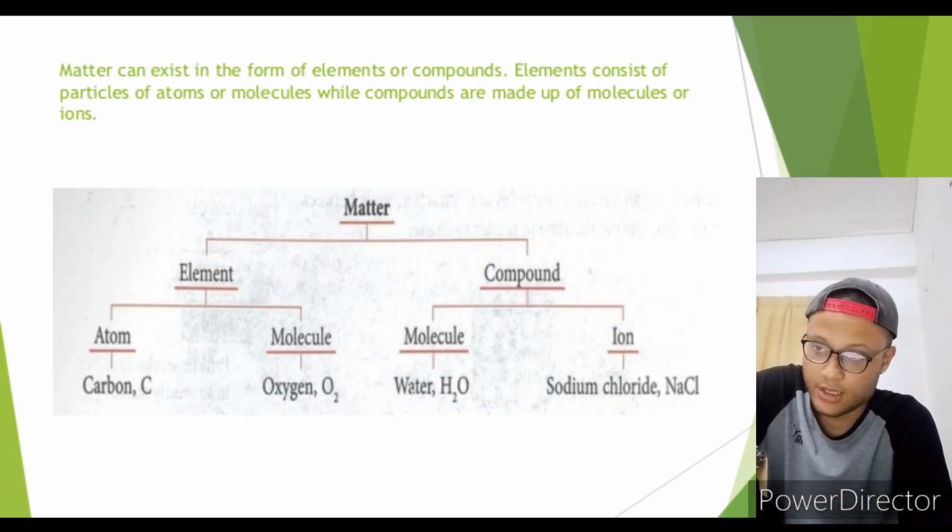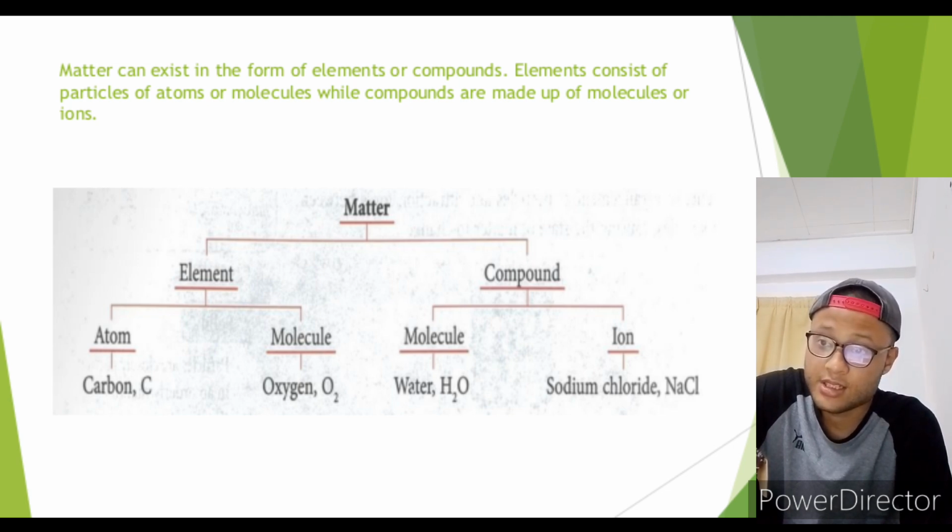Next, I'm going to tell you about matter that exists as element or compound. Matter can exist in the form of element or compound. Elements consist of particles of atoms or molecules, while compounds are made of molecules or ions. For example, matter that exists as element: in atom, we have carbon, and in molecule, we have oxygen, O2. And matter that exists as compound: for molecule, we have water, H2O, and for ion, sodium chloride, NaCl.